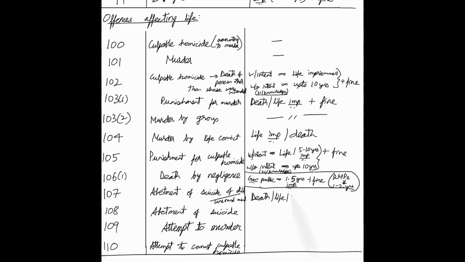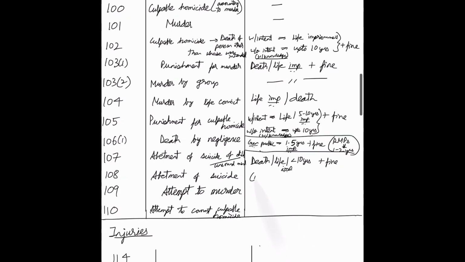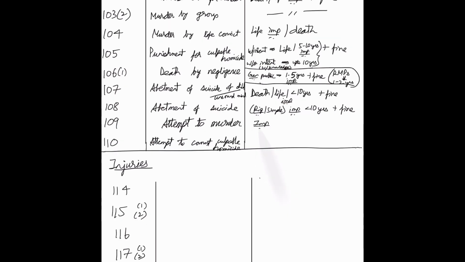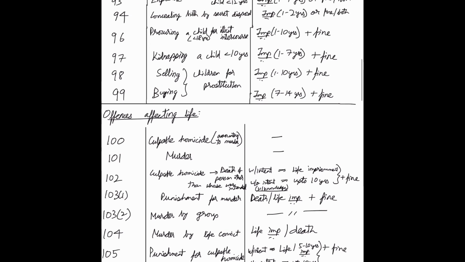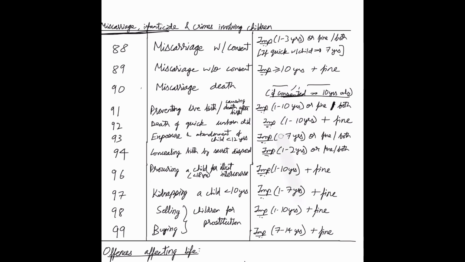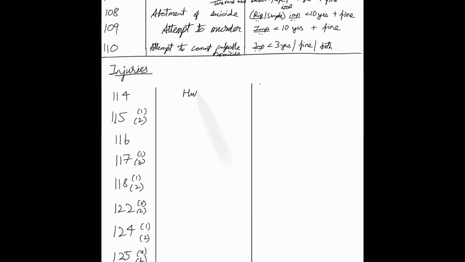And 107, it could be the death or life imprisonment for less than 10 years with fine. Rigorous or simple imprisonment for less than 10 years with fine for abetment of suicide. Attempt to murder, up to 10 years imprisonment with fine, and up to 3 years or fine or both for attempt to culpable homicide. Few small corrections to make here, because the statement is up to 10 years, so this is how it should represent it.